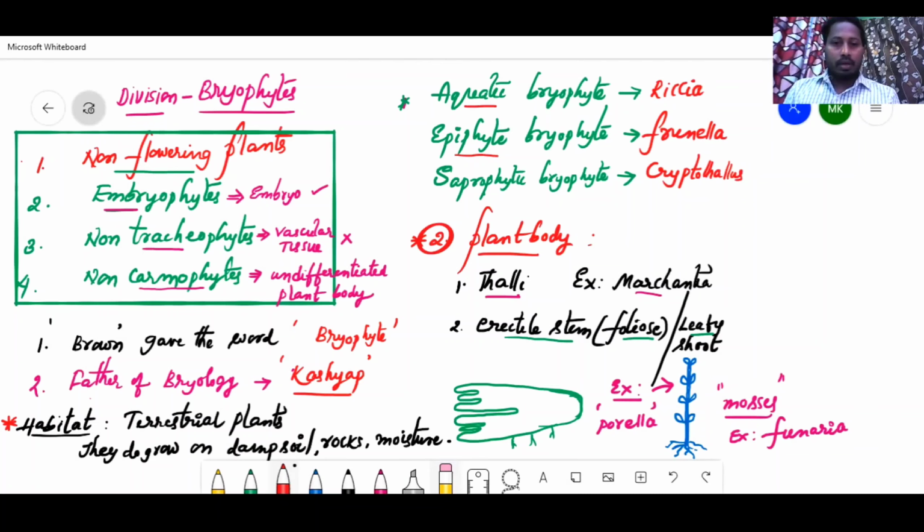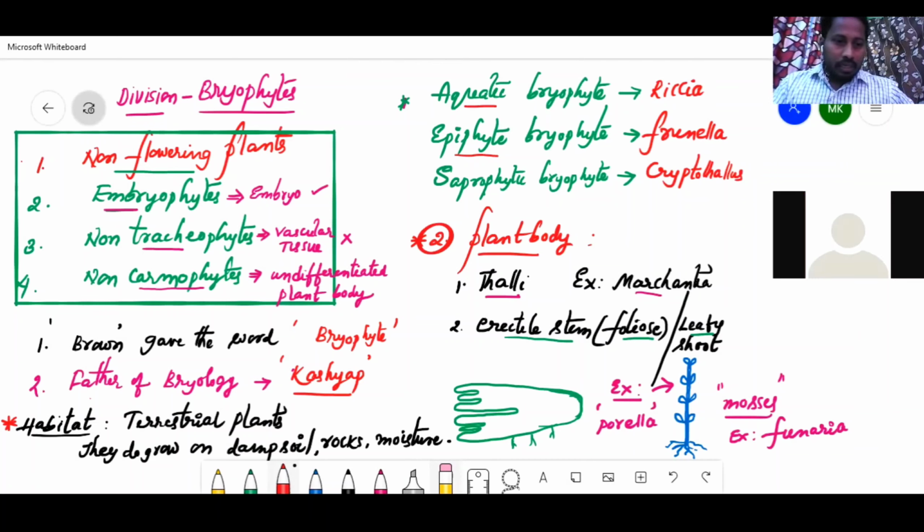So focus on the terms and examples. Even in the morphology chapter or plant kingdom, the example point of view is important. Done, sir. Yes, Meghna. Done, sir. And so please do write one more point if you complete it.